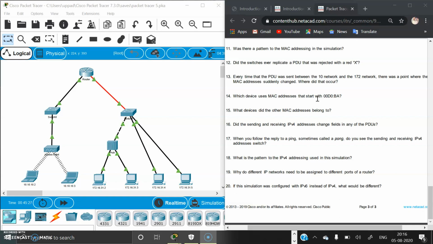If the simulation was configured with IPv6 instead of IPv4, what would be different? The IPv4 addresses would be replaced with IPv6 addresses, but everything else would be the same. Both IPv4 and IPv6 addresses serve the same purpose, but there are small differences between the two. So these are the questions, and I have told all the answers.